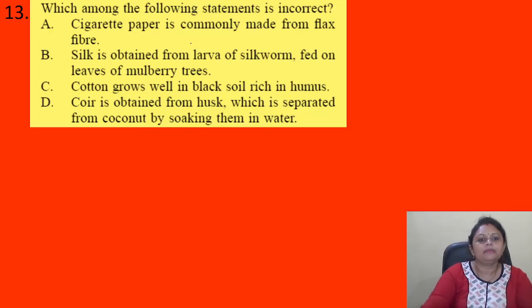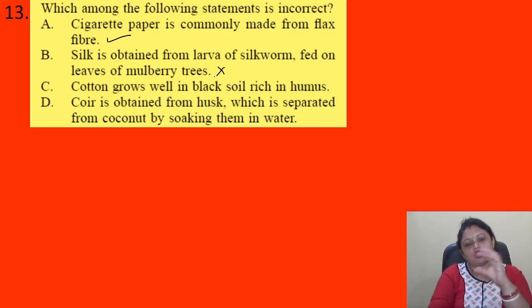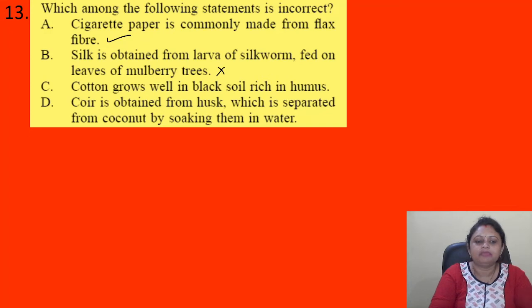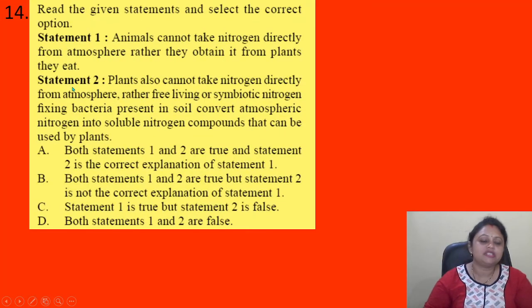Okay. So cigarette paper is commonly made from flax fiber. This one is correct. Silk is obtained from larva of silkworm fed on leaves of the mulberry trees. So basically from that a cocoon is made. Okay, from that cocoon we are getting the silk. Cotton grows well in black soil. This one is correct, and this one is also correct. So what is the incorrect option? That is option B. Coming to the next question.